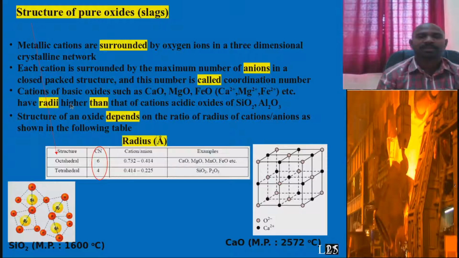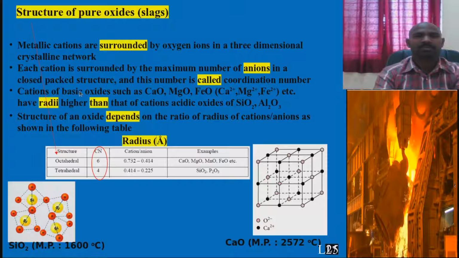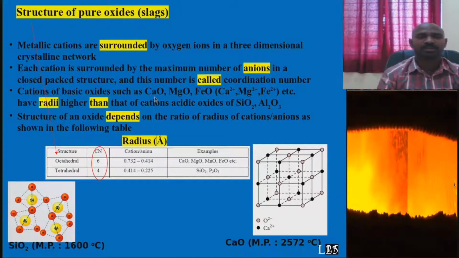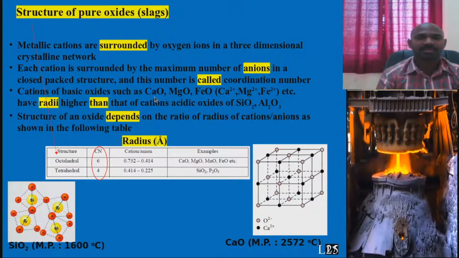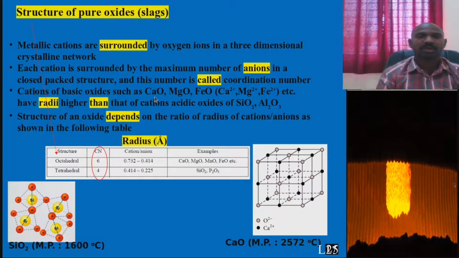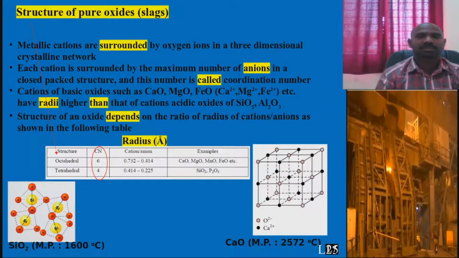Here I am trying to tell you what the structure of these slags is. Coming to the metal, a metal element has a crystal structure. It could be a body centered cubic structure or face centered cubic structure. Whereas in the case of oxides, it could be a different structure.